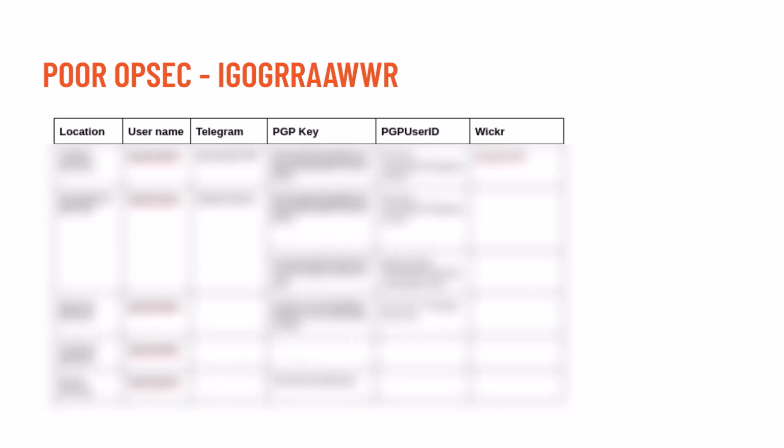Then just from doing these simple bits of investigation in the CERBERUS tool, you end up with a picture that looks like this. Here's their username across a bunch of different sites. We've identified several different email addresses that are on the clear web, and so these are places where you can go with a warrant to get the IP address which these accounts were created with. We've also got a Wickr address and 2 Telegram addresses associated with that user. Again, more stronger links off the dark web that could be used to identify them. And perhaps it's no surprise to learn that this dark web actor was arrested not long after, given these failures.